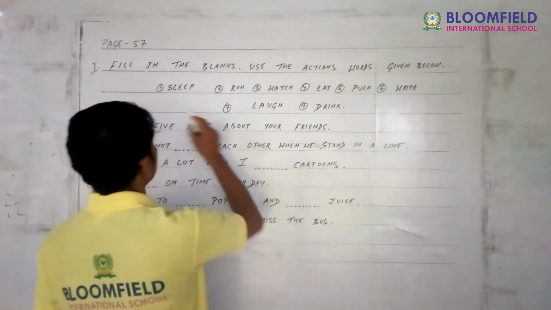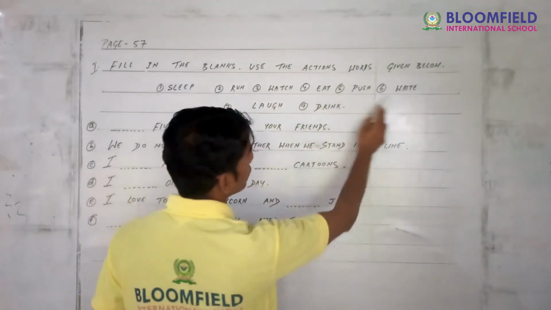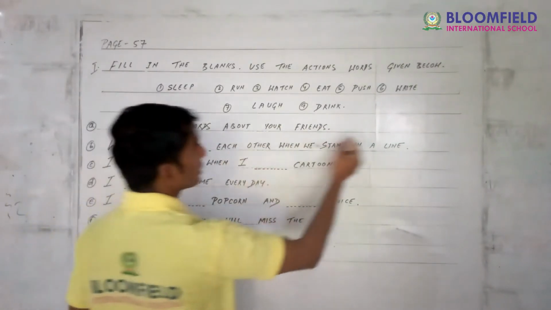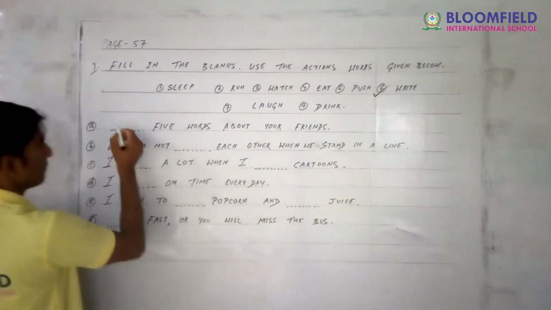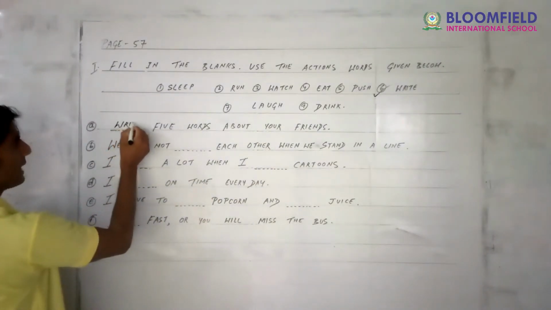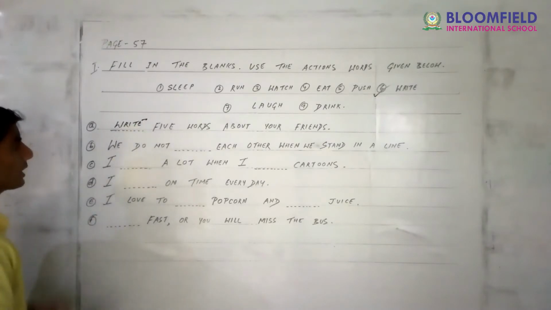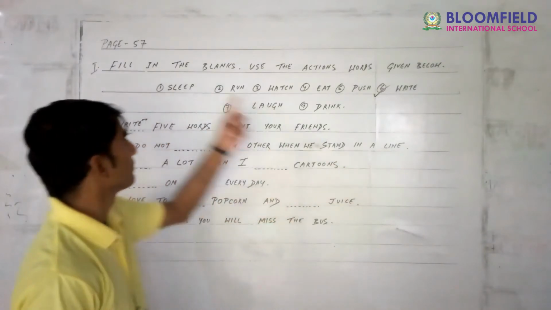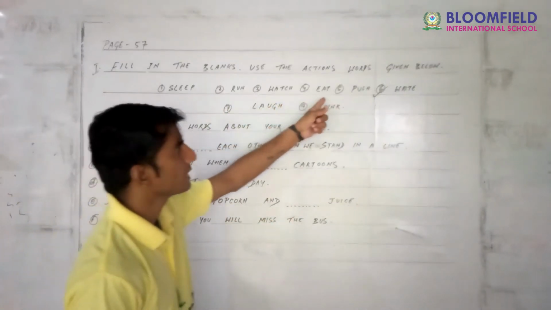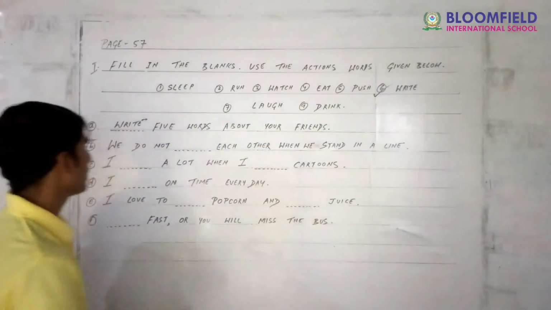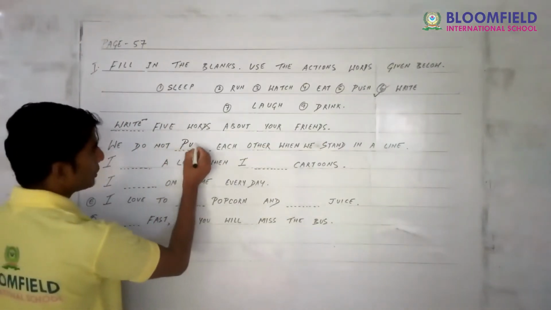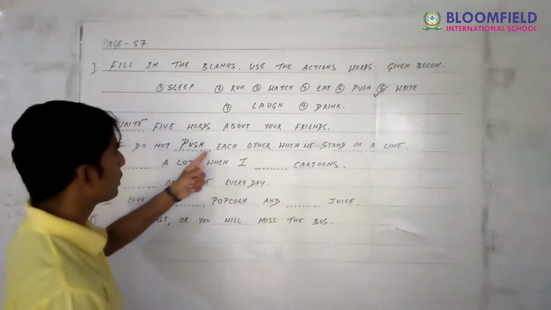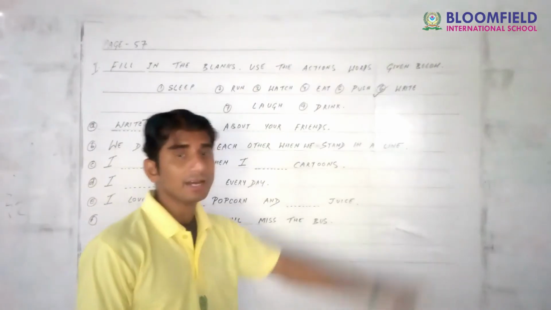Write. Sleep, run, watch, eat, push, write, laugh, drink. What are you going to write here? Write. Write 5 lines about your friends. Put a tick mark here. Write, W-R-I-T-E. We do not dash each other when we stand in a line. Sleep, run, watch, eat, push. We do not push, P-U-S-H. Push means like this to do. We do not push each other when we stand in a line.